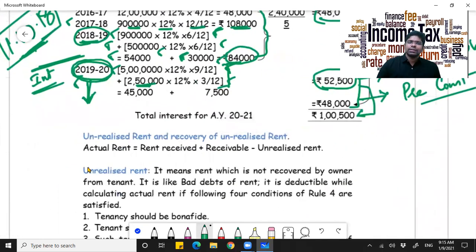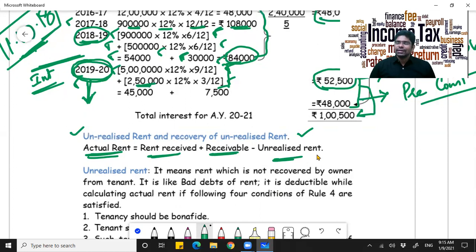Now the next one is unrealized rent and recovery of unrealized rent. Now how will you calculate it? What is your actual rent? Rent received plus receivable minus unrealized rent. What is unrealized rent? That is something which has gone bad, that you have understood you will never receive. Assume the tenant has come from another state. He is a bachelor. He stayed for a few years and suddenly left without paying 6 months rent. You don't have his identity, you can't trace him even legally. So what will you do?